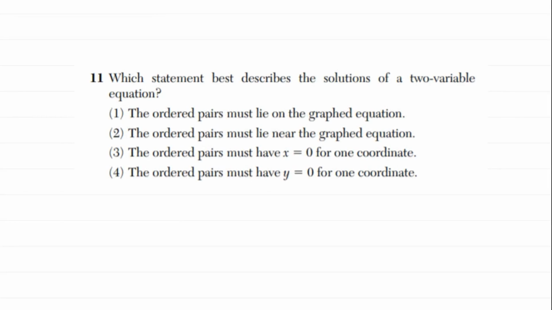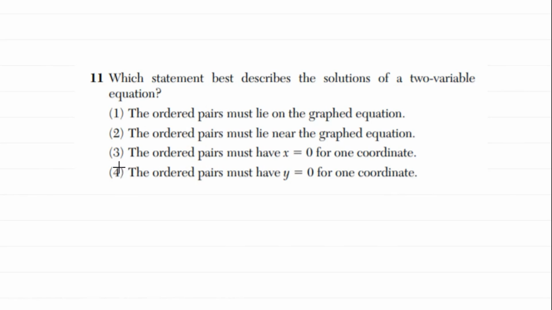Number 11 is more of a conceptual question. There's not really any calculations that we need to do. What I want to go through is start with answer choice 4 and move upwards. We want to figure out which statement best describes the solutions of a 2-variable equation. If you look at number 4, the ordered pairs must have y equals 0 for one coordinate. That makes no sense. There's nothing about any equation that says y equals 0 must be part of the coordinate.